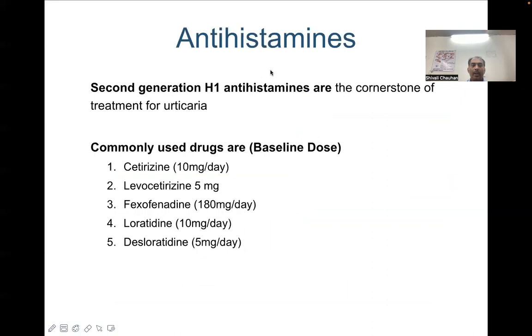The second generation H1 antihistamines are the cornerstone in the treatment of urticaria. The commonly used drugs are cetirizine in the dose of 10 mg per day, levocetirizine 5 mg per day, fexofenadine in a dose of 180 mg per day, loratadine 10 mg per day, and desloratadine in the dosage of 5 mg per day.